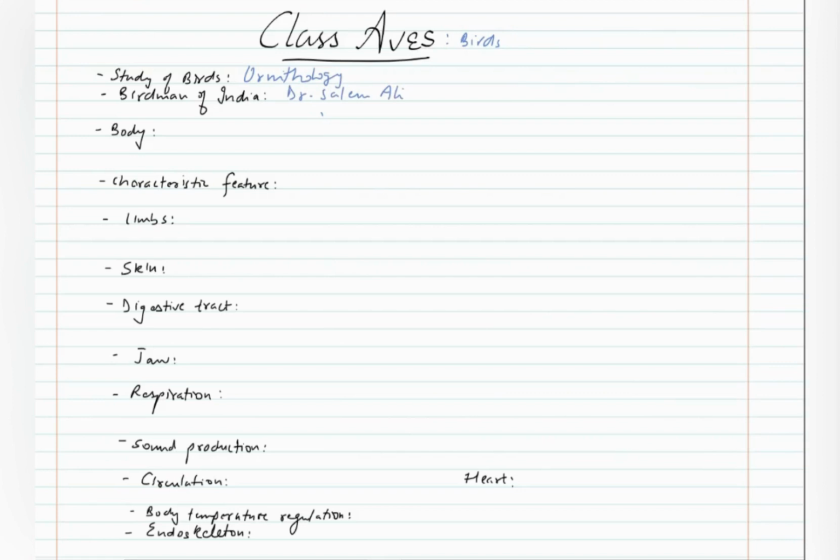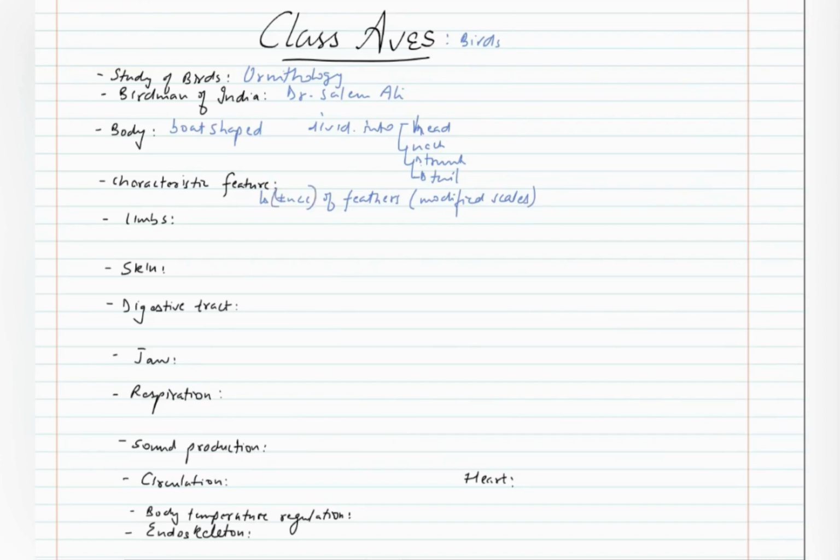Now the body of birds is boat-shaped, and it is divided into head, neck, trunk and tail. The characteristic feature is the presence of feathers. These feathers are modified scales which are present on wings and help in flying.